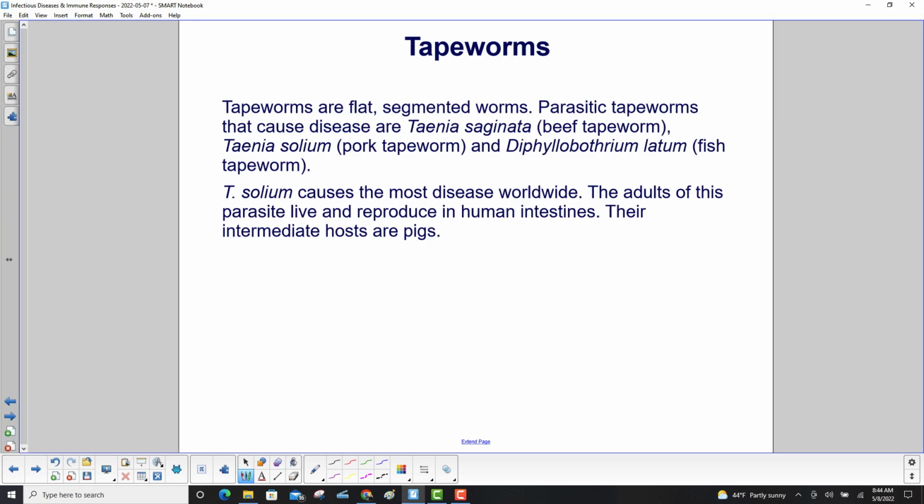Tapeworms are flat, segmented worms. Parasitic tapeworms that cause disease are Taenia saginata, that's beef tapeworm, Taenia solium, pork tapeworm, and Diphyllobothrium latum, fish tapeworm. T. solium causes the most disease worldwide. The adults of this parasite live and reproduce in human intestines. Their intermediate hosts are pigs.